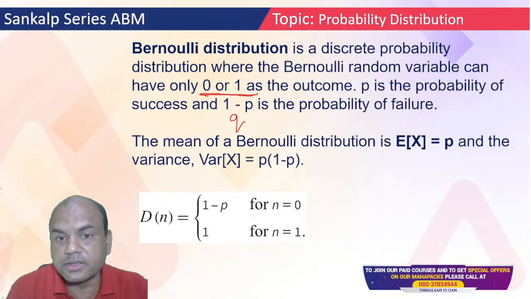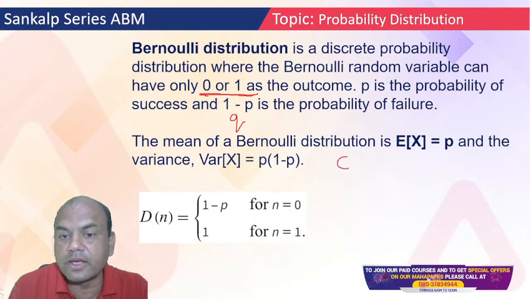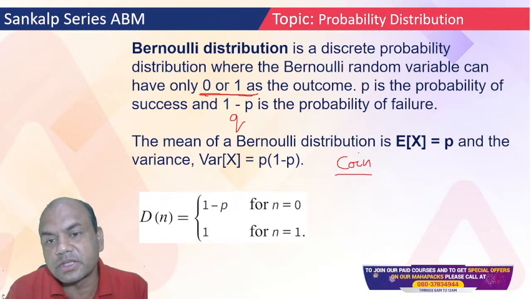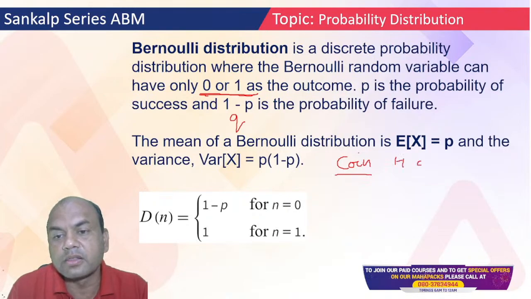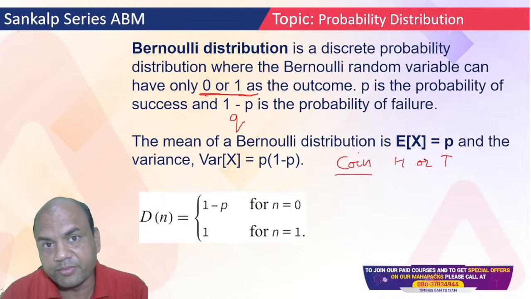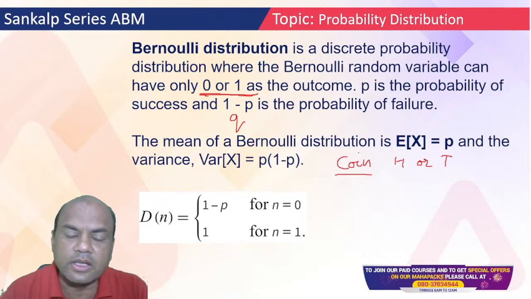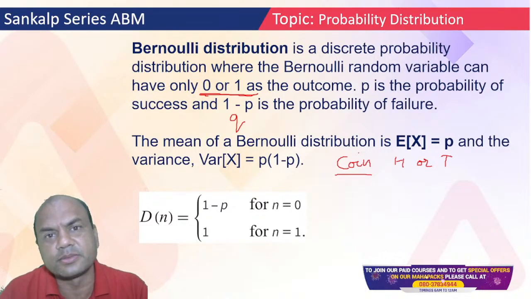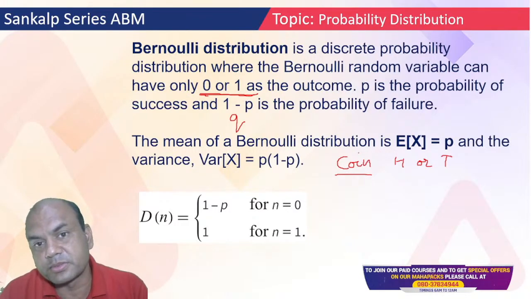For example, coin. Suppose if I toss a coin, throw a coin in the air. What are the possibilities? Only two answers. Either head or tail. Will you clear your CAIIB? Only two answers. Either you'll clear it or you won't. It's that simple. So only two answers should be possible.